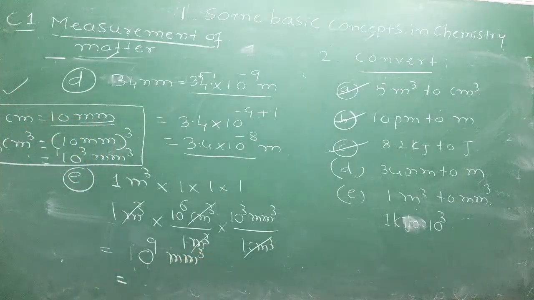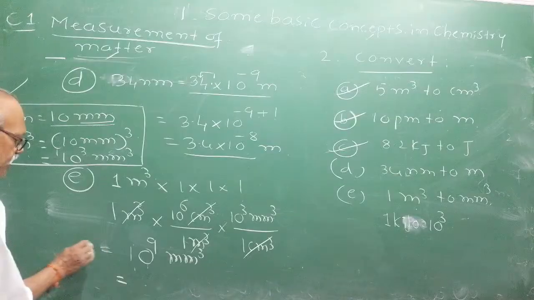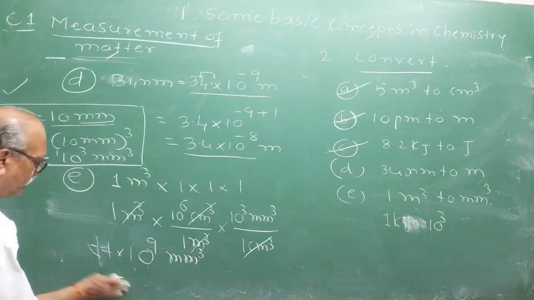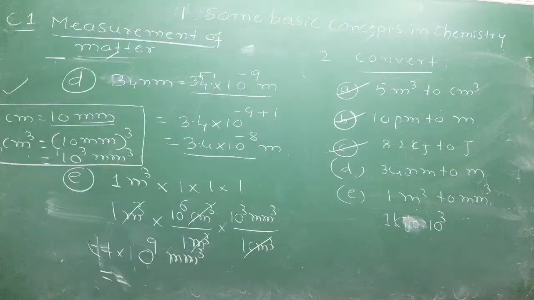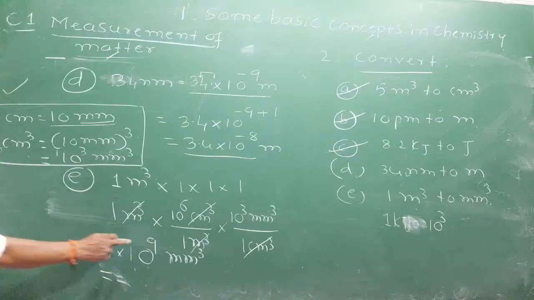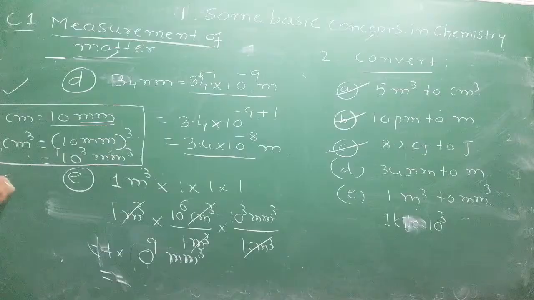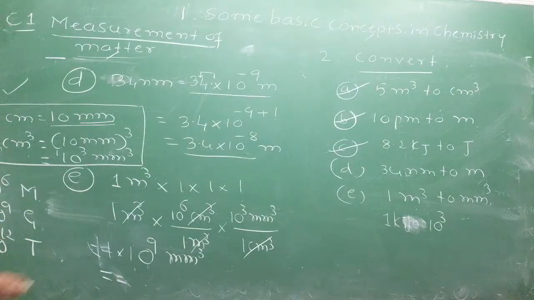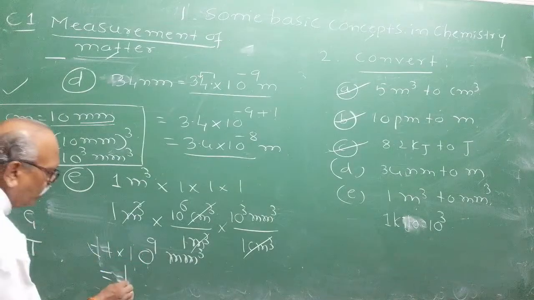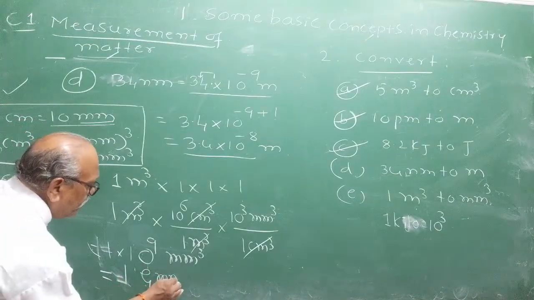What is 10 raised to 9? Is it mega, giga or tera? Who can answer? 10 raised to minus 9 is nano, 10 raised to 6 is mega, 10 raised to 9 is giga, 10 raised to 12 is tera. Therefore, 10 raised to 9 millimeter cube can be written as 1 giga millimeter cube.